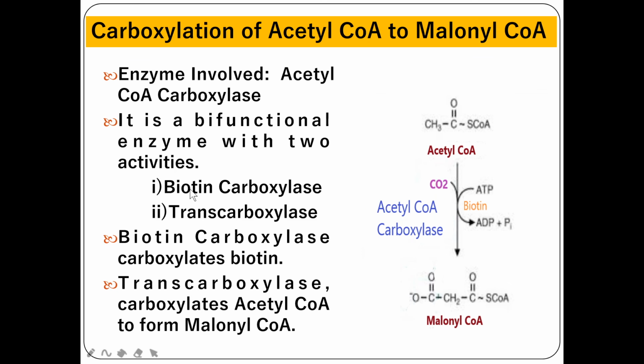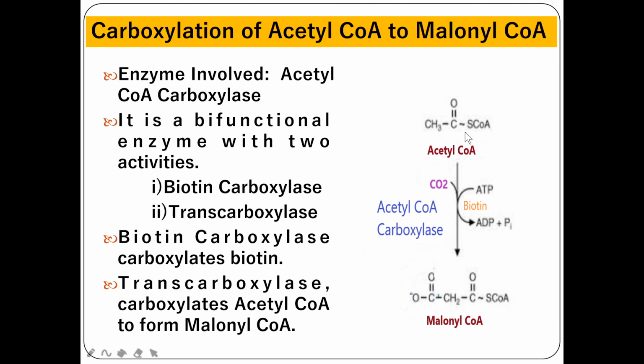With the help of the enzyme biotin carboxylase, which is also one of the constituents of acetyl-CoA carboxylase, biotin will be carboxylated first to be converted into carboxybiotin. Then from this carboxybiotin, the CO2 group will be donated to acetyl-CoA with the help of the enzyme called transcarboxylase. So that acetyl-CoA will be converted into malonyl-CoA.